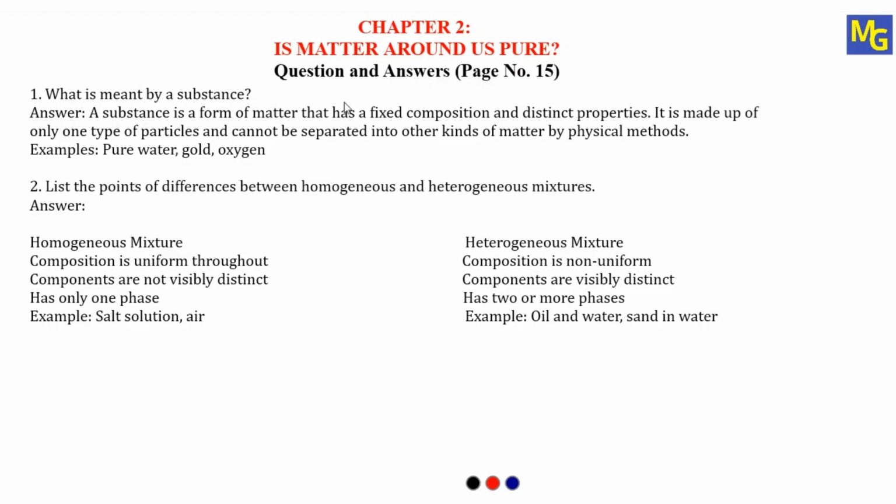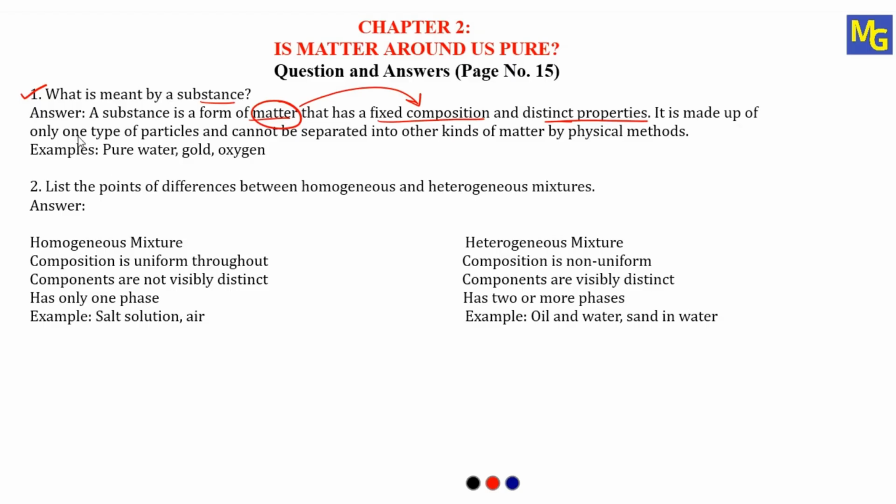On page number 15 there are two questions. Question number 1, what is meant by substance? So we have to write the definition of substance here. A substance is a form of matter that has a fixed composition and distinct properties. So what is substance? It is matter which has fixed composition and distinct properties, meaning different properties.